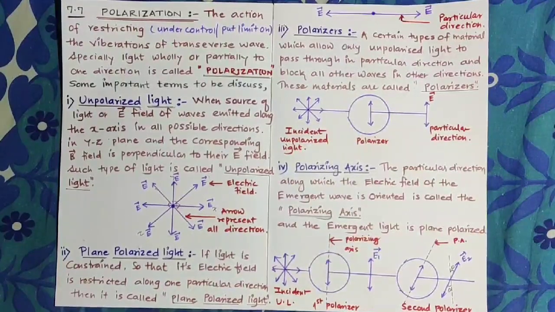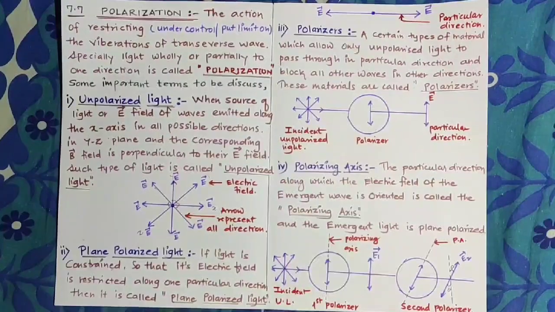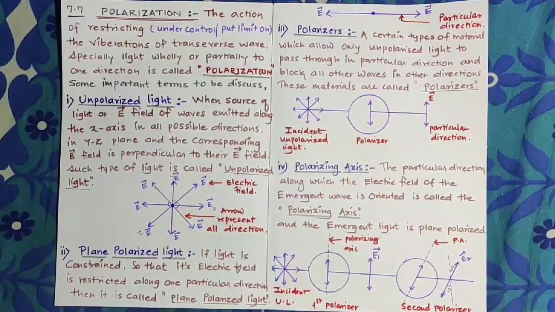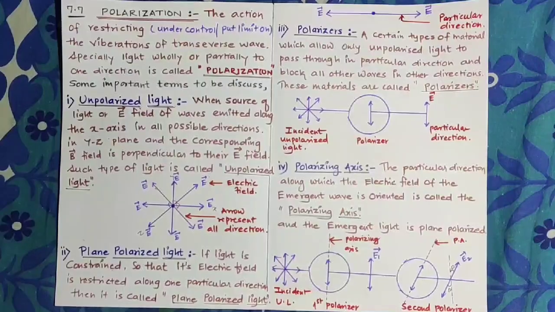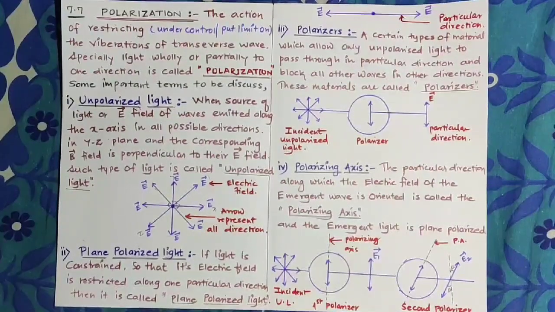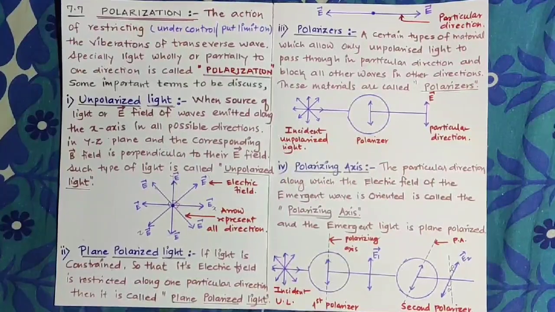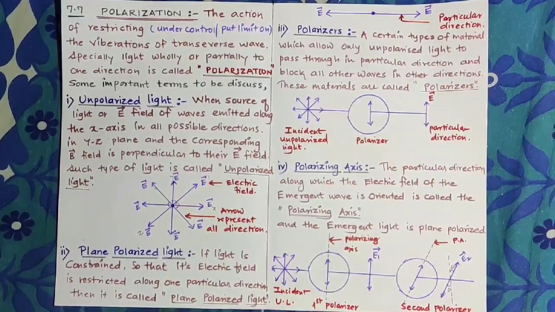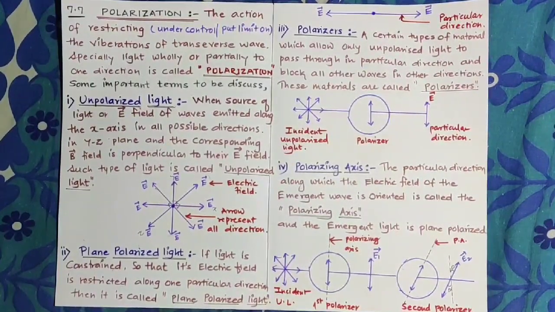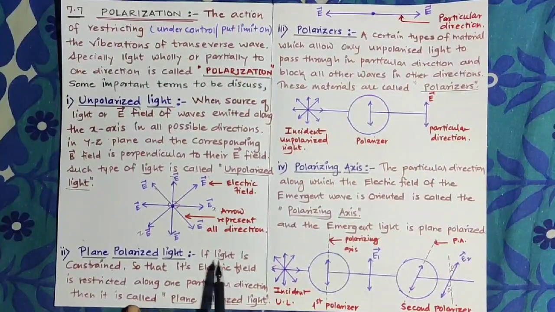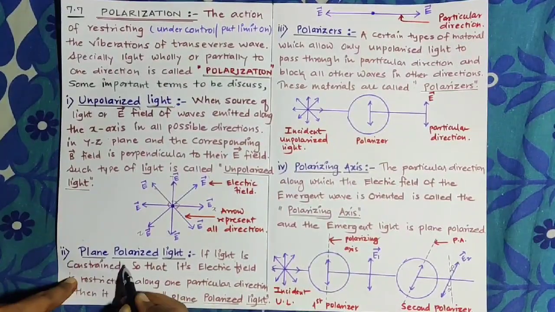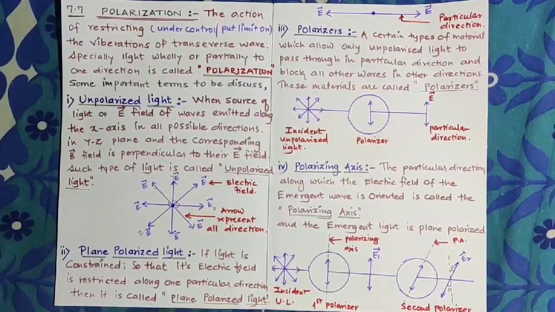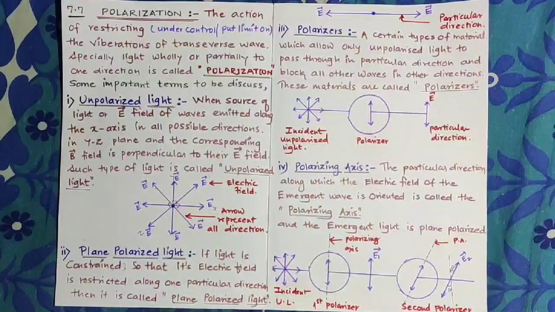The second definition is plane polarized light. When unpolarized light passes through some material, or a polarizer, the unpolarized light gets polarized. That means it gets aligned in a single, particular direction. That light we consider plane polarized light. Look at the definition here: if light is constrained... what does the term constrain represent? The term constrain means to force to do something against.